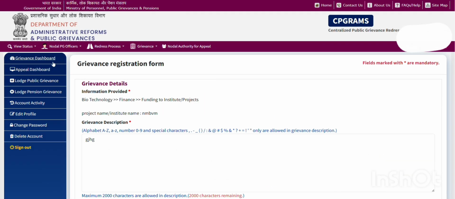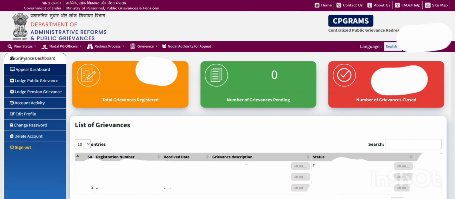Now once you submit, you go to the grievance dashboard. Okay, and you will find the list of grievances. The date of receiving and the department to which the grievance was sent, whatever you have selected, will be shown here, and the status. You will get the mail as well as a message.